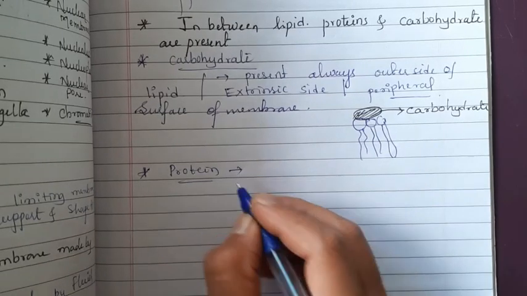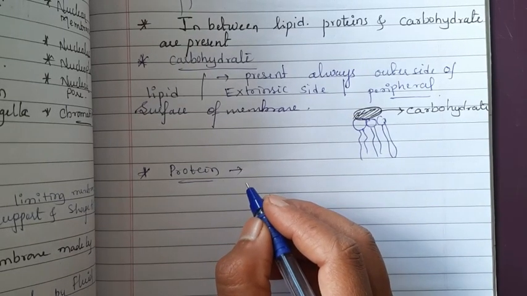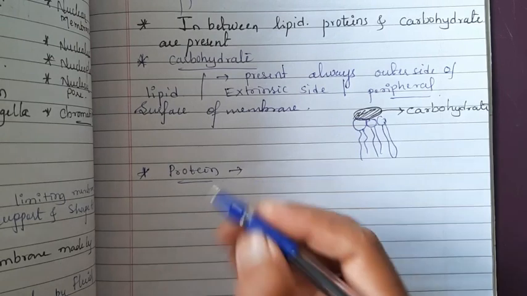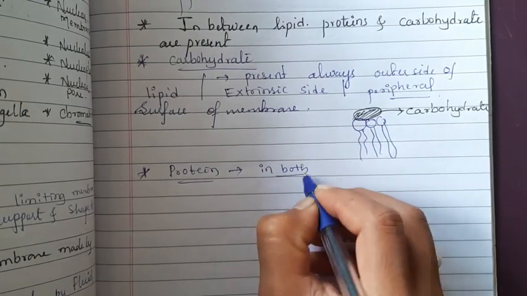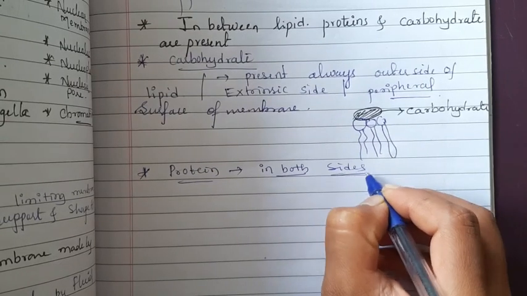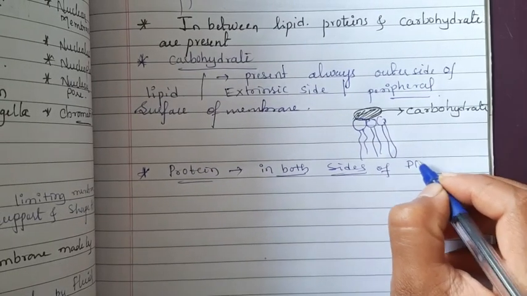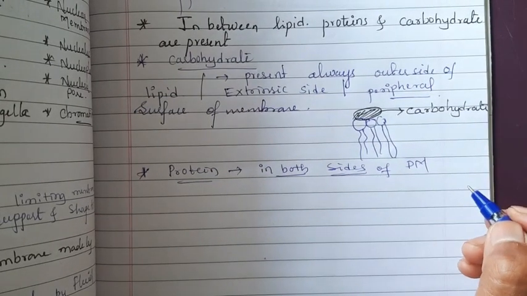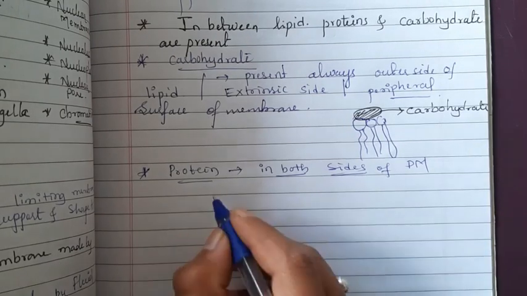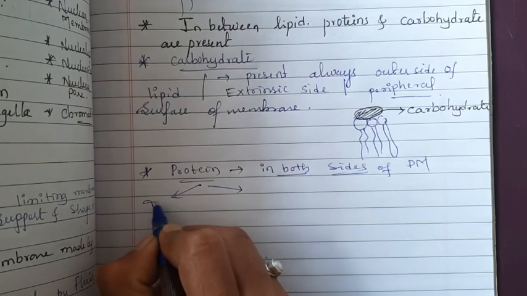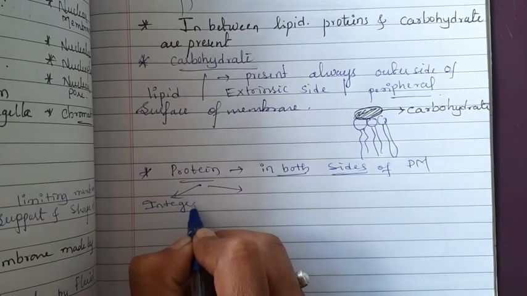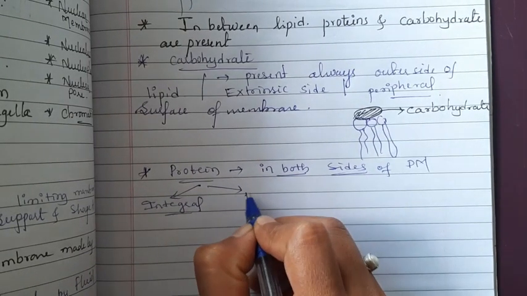The proteins are present on both sides of the plasma membrane. Okay, the proteins are classified into two types: integral proteins and peripheral proteins.